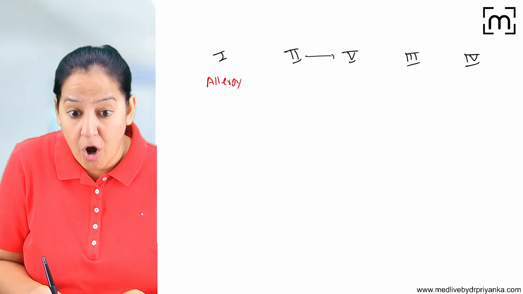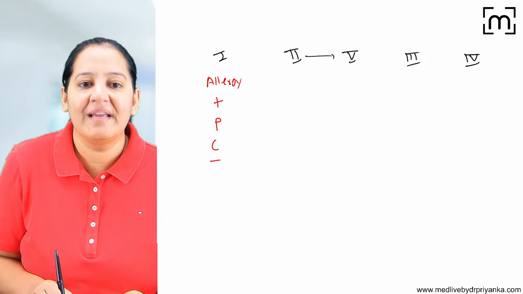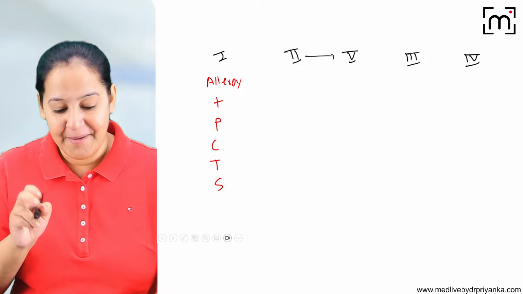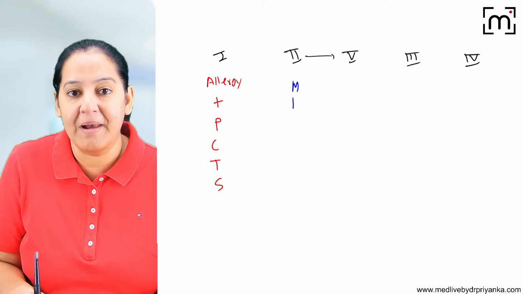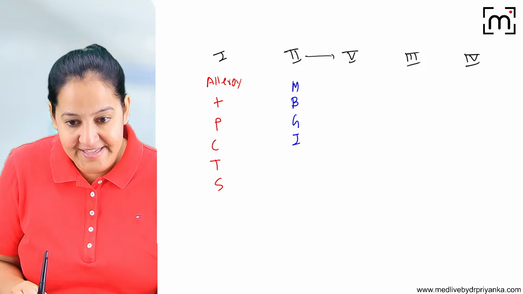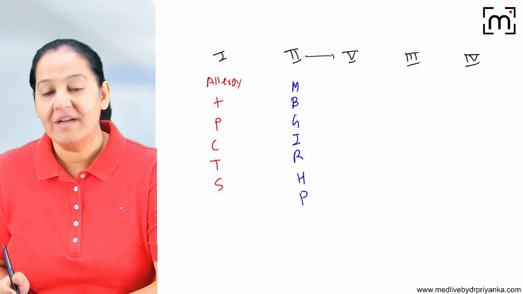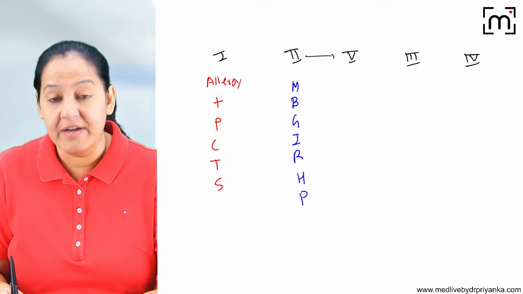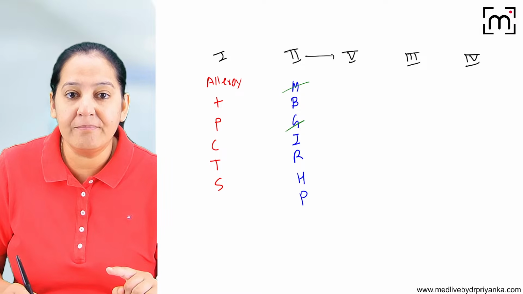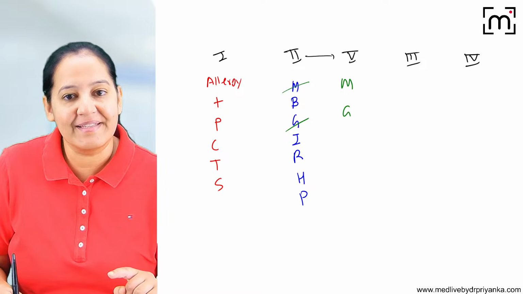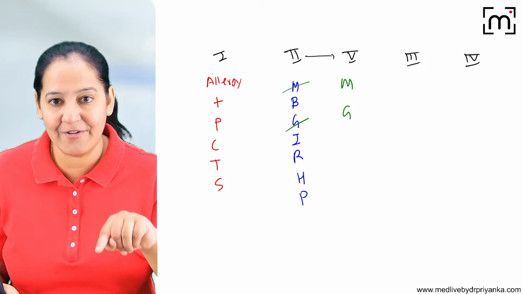Whatever allergies you know. Along with that, P, C, T, S. Type 2, my blood group is RH positive. That is type 2. Type 5, from this only, MG, Mahatma Gandhi. That is type 5. That is myasthenia gravis and Graves' disease.